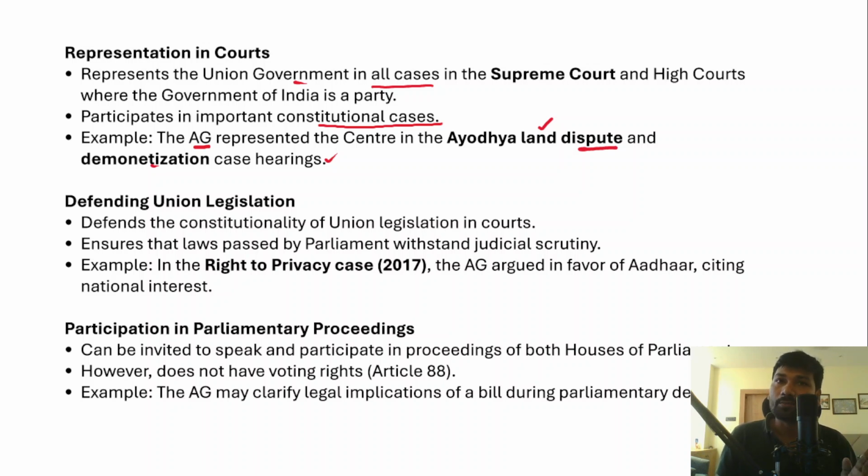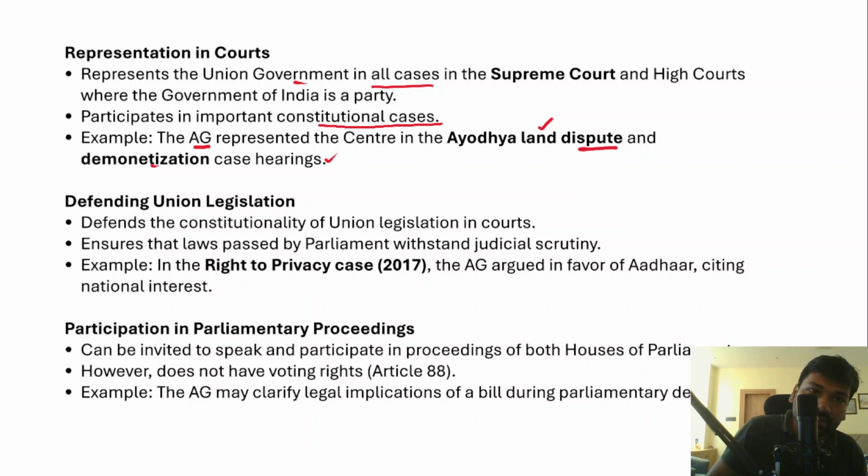However, it is important and essential to mention examples along with each of these points so that your answer would be more and more effective and impactful. Now, in these two cases, the Attorney General represented the union government. So therefore, he represents the union government in all courts across the country.